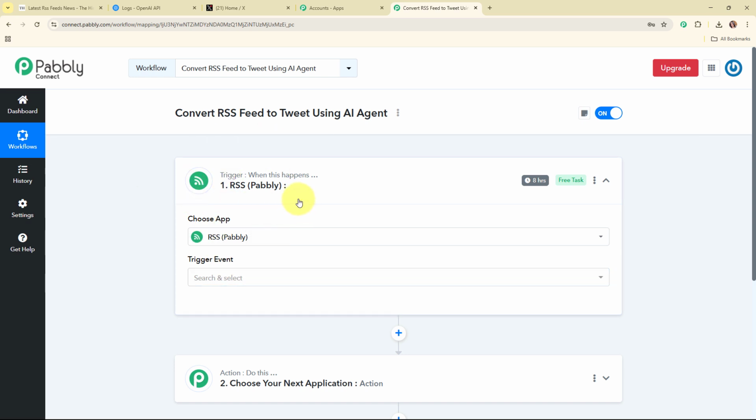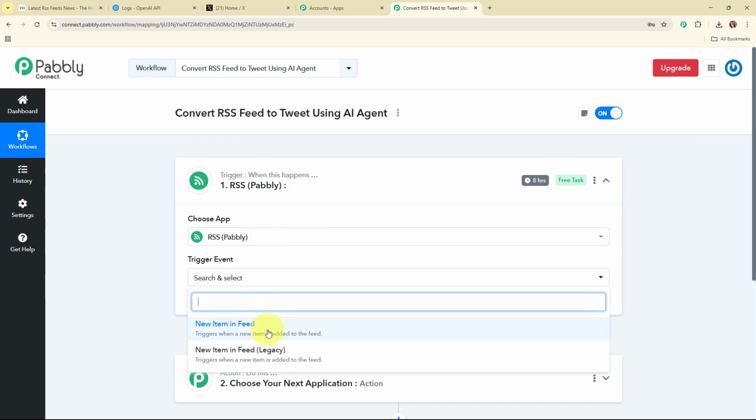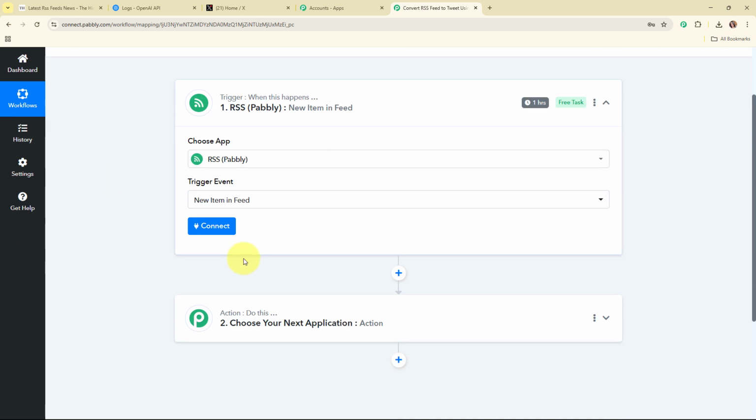Alright, so here in my RSS by Pabbly trigger step, I'm going to select my trigger event as new item in feed, so that when we receive a new item in our RSS feed, Pabbly Connect is going to automatically capture the response, or you can say this entire workflow is going to get triggered.